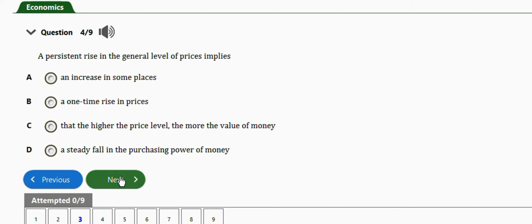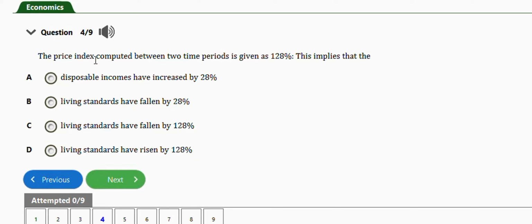Next question is this one. It says the price index computed between two time periods is given as 128%. This implies that the real disposable incomes have increased by 28%, living standards have fallen by 28%, living standards have fallen by 128%, or living standards have risen by 128%.